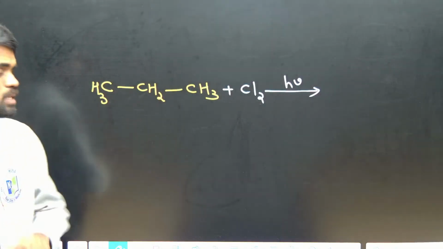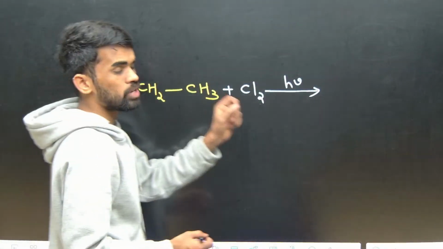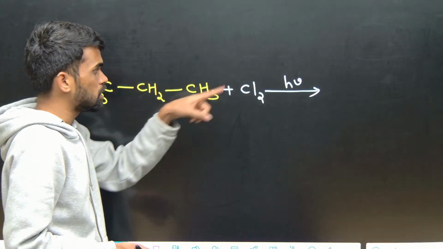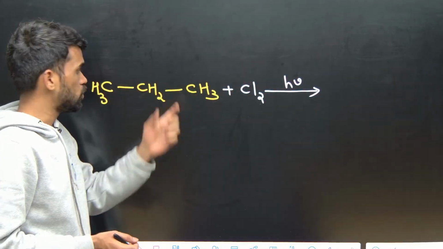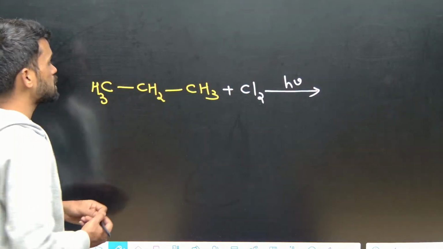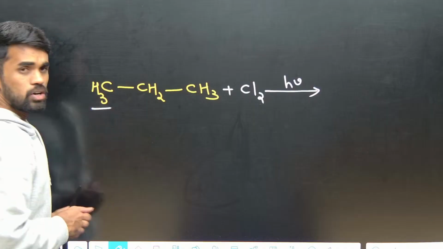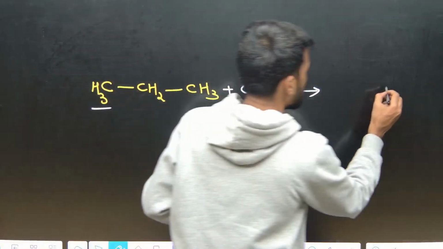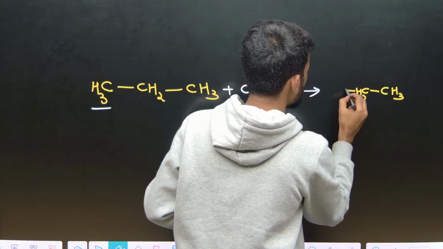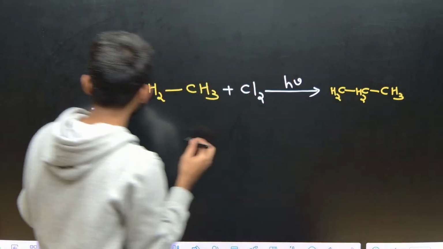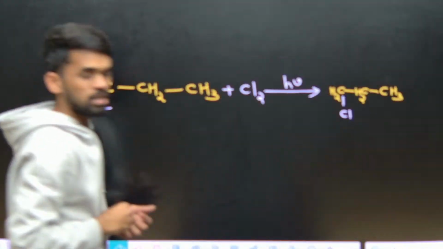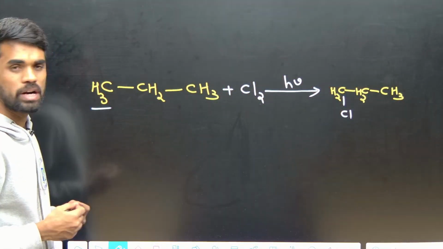This is very simple. How many types of monochlorinated products? It means you need to replace one of these hydrogens by chlorine. So if I replace this terminal hydrogen by chlorine, what happens, tell me? CH3, CH2, CH2 here, and Cl. You will get a terminal chloride like this. Propyl chloride will be formed.